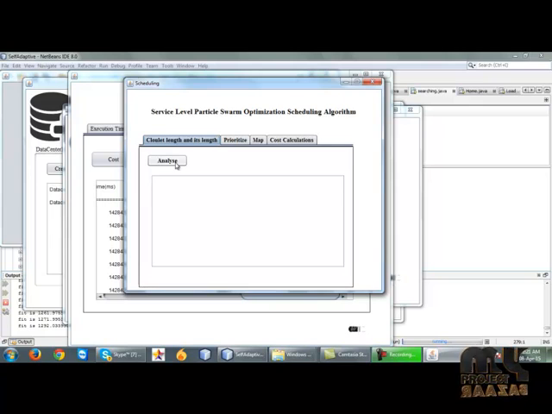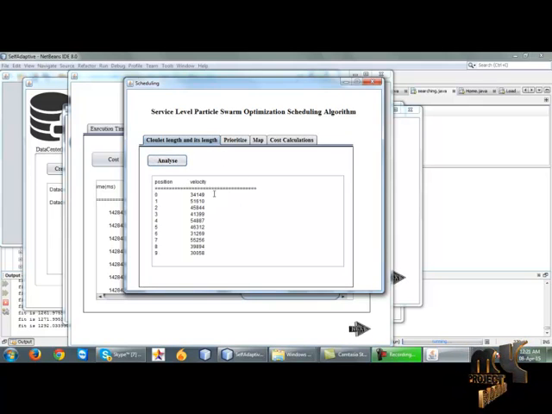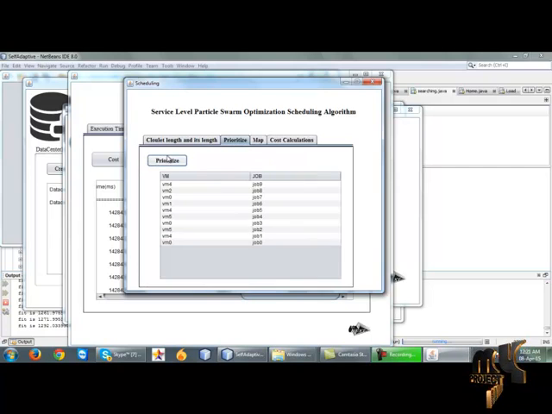Analyze the cloud length. We create the 10 jobs, and its velocity means updating the cloud length. After that, click prioritize. Prioritize means each and every job is run on each virtual machine, and finally we find out which virtual machine runs this job fastest, and the job is allocated to that virtual machine.